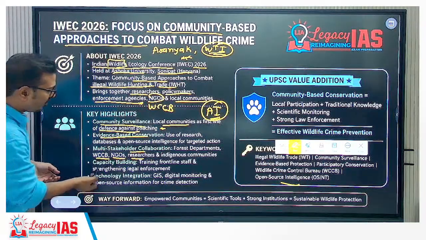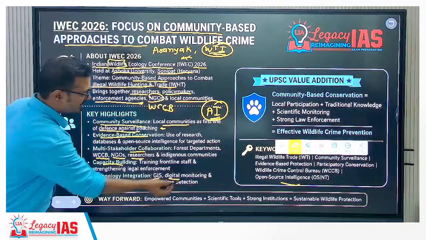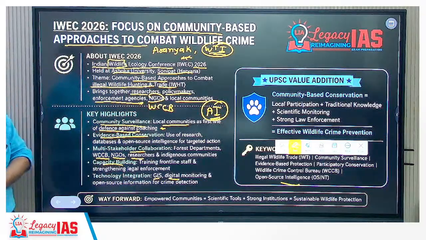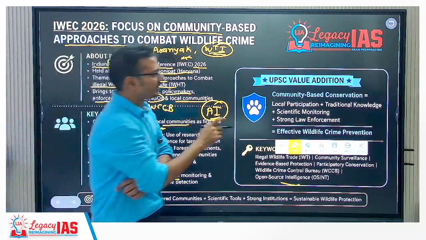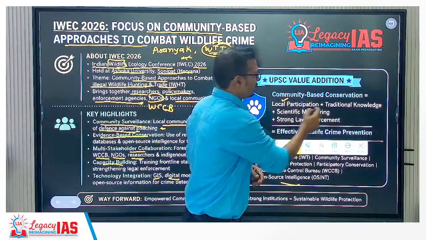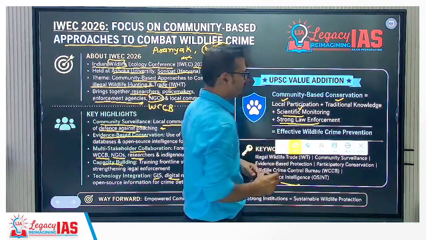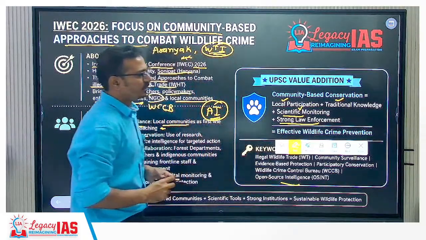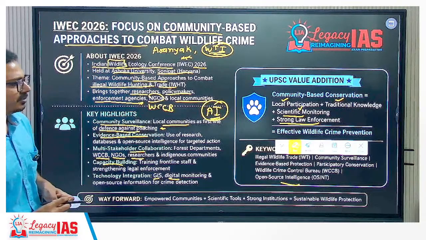Then capacity building training to the local people, technology integration like GIS, digital monitoring, AI, all these technology integration should be there. So we can say that community based conservation includes these things: local participation, traditional knowledge they have, scientific monitoring, and strong law enforcement is equal to effective wildlife crime control or crime prevention, right?